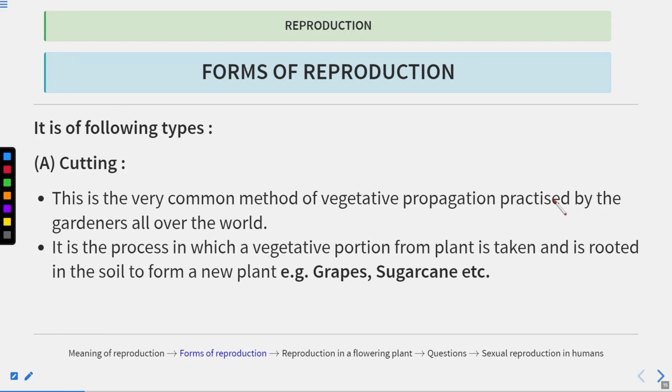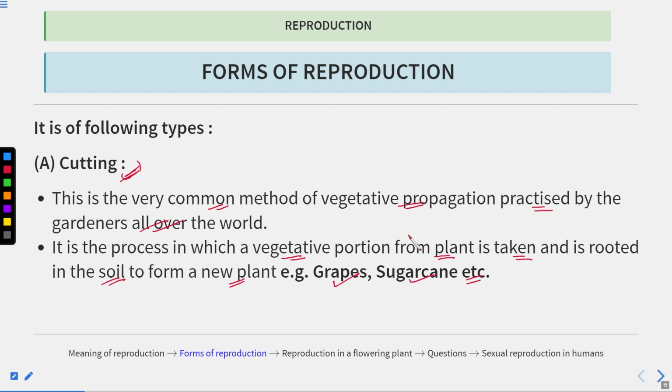Now vegetative propagation, also known as vegetative reproduction, is a kind of asexual reproduction. These are of the following types. First is cutting. So what happens in cutting? This is a very common method of vegetative propagation practiced by gardeners all over the world. It is the process in which a vegetative portion from the plant is taken and is rooted into the soil to form a new plant. The cutting method is followed in the propagation of grapes, sugarcane, and some other plants. Clear?